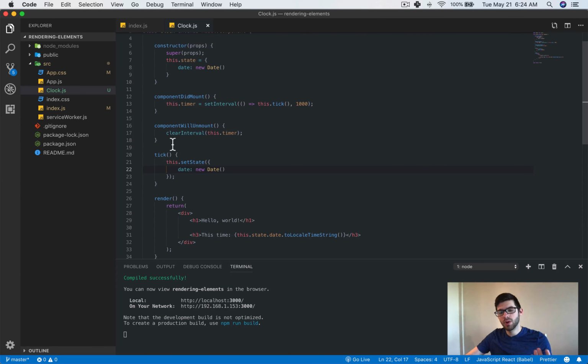And then when the component is ready to be unmounted, when we're going to be deleting it, if you're coming from Angular, this is the equivalent to ngOnDestroy. Just clear that interval and get rid of it, right? So not too complicated. We're just updating state basically every 1 second.